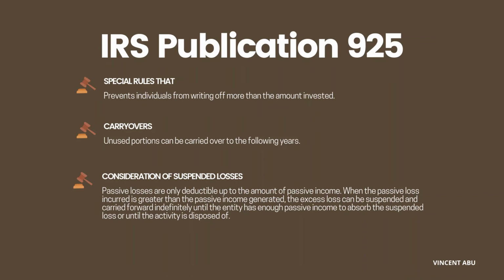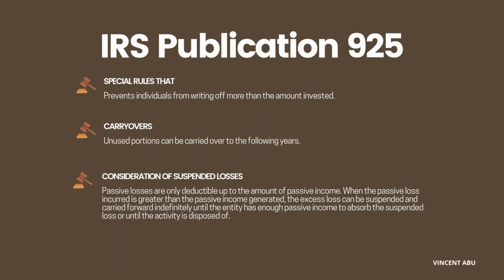In addition, in section 426 of IRS Publication 925, it further explores the special ruling that prevents individuals I mentioned from writing off more than the amounts they have invested, and that any unused portion can be carried over to the following year.